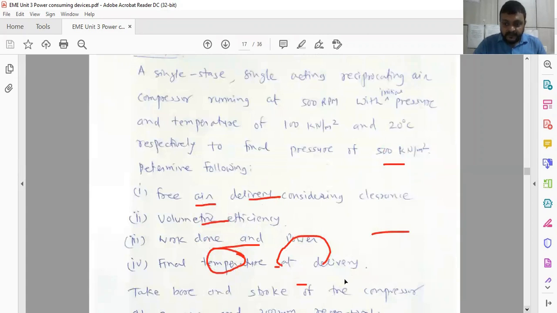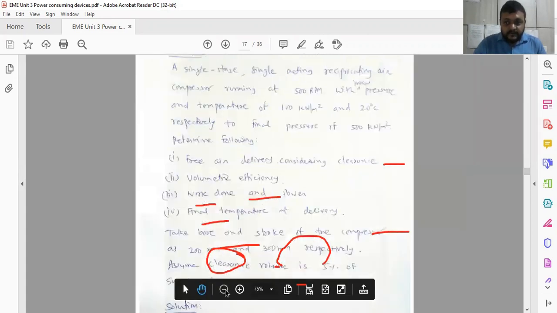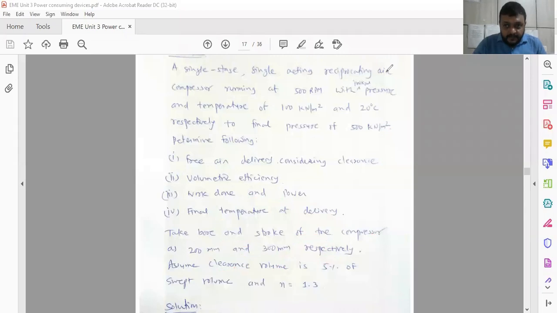Now we have to see one problem on a reciprocating air compressor which is running at 500 rpm with initial pressure and temperature. Initial pressure is 100 kN per meter square and initial temperature is given.